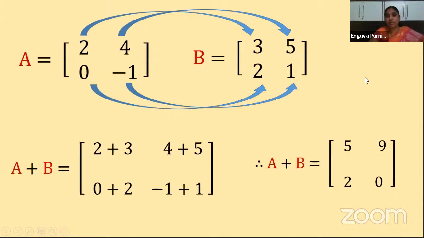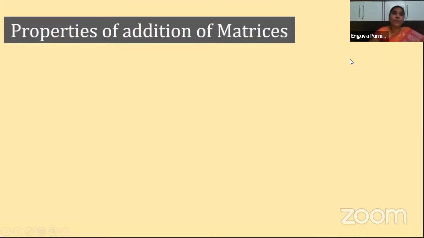Only the thing you have to remember is two matrices must be of same order and the corresponding elements should be added or the corresponding elements should be subtracted, whatever you do. Is it clear? Next thing is, let us see some properties we have. When you are adding the matrices, what are the properties of addition of matrices?